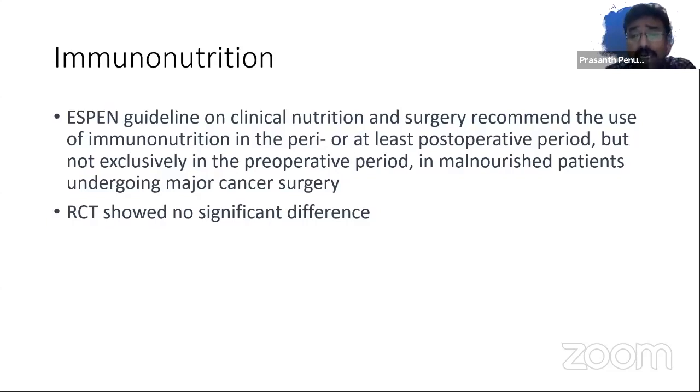Immunonutrition: ESPEN guidelines recommend the use of immunonutrition in the perioperative or at least the postoperative period in malnourished patients undergoing all major cancer surgery. Mind you, this is not for esophagus, and randomized controlled trials have shown no difference in postoperative outcomes following supplementation of immunonutrition. For residents, I think ESPEN guidelines are among the best when it comes to nutritional assessment, and recent guidelines have been published. I would suggest that all of you read these ESPEN guidelines for nutritional assessment.